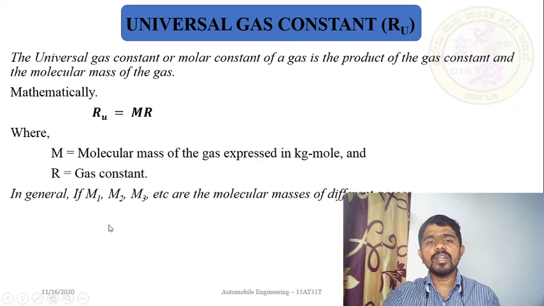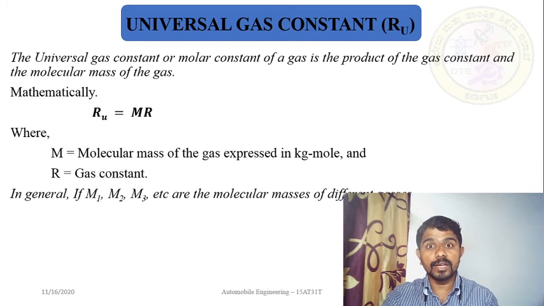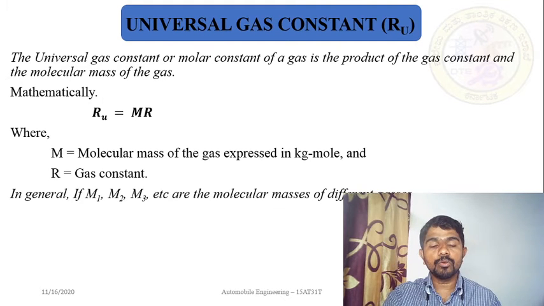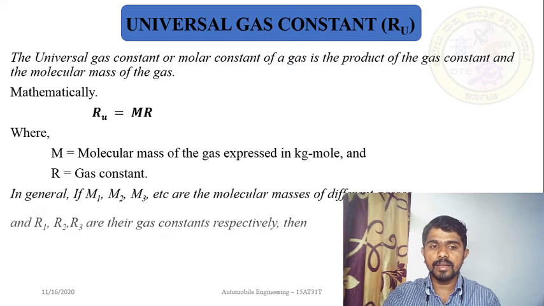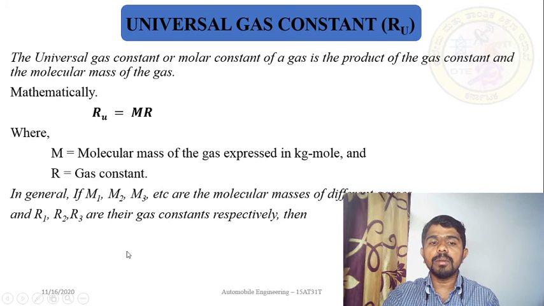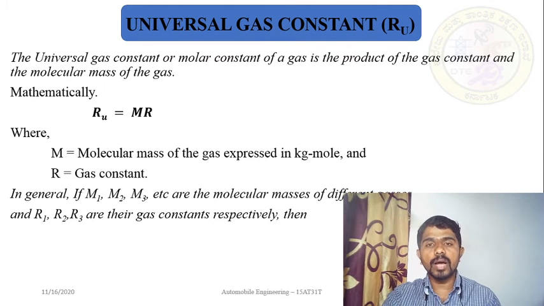In general, M1, M2, M3 are the molecular masses of different gases. M1 is for one gas, M2 is for another gas, and M3 is the molecular mass of one more gas. Then R1, R2, R3 are the gas constants respectively for those gases. R1 is for one gas, R2 for another gas, R3 for one more gas. We know, as noted earlier, that the value of R is not the same for all gases. It is different for different gases. Similarly, molecular mass is different for different gases.